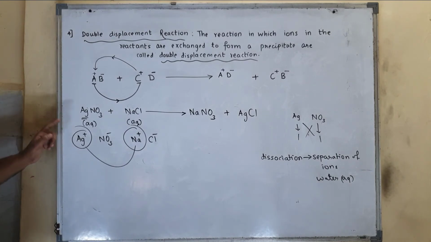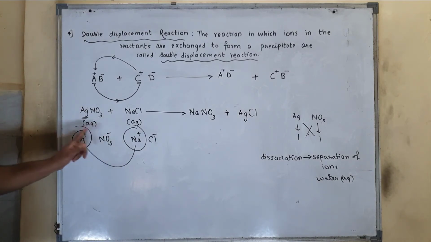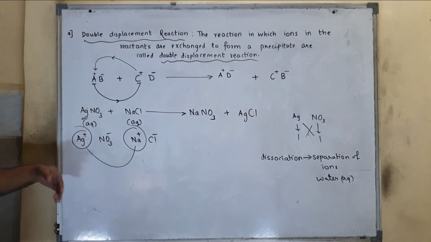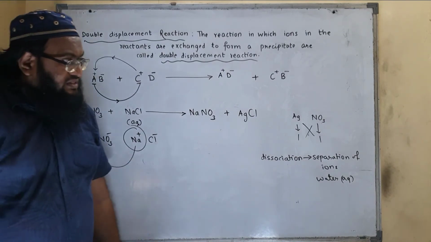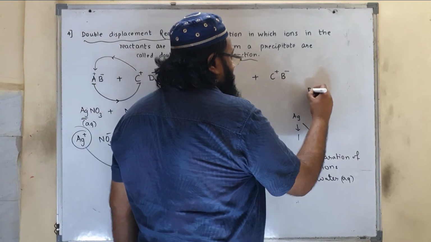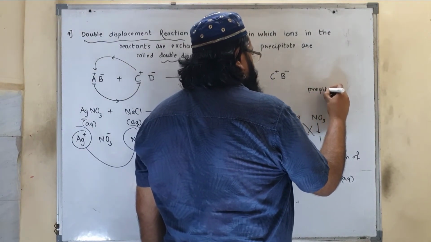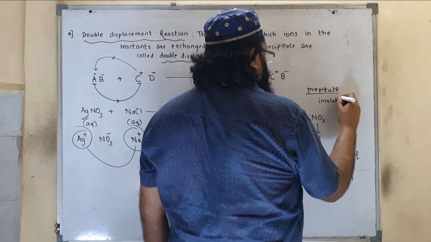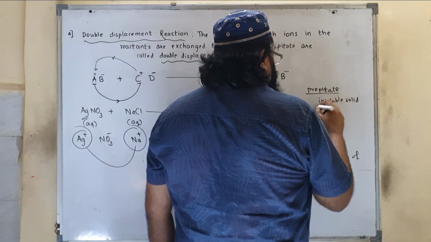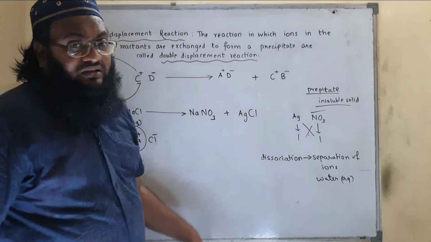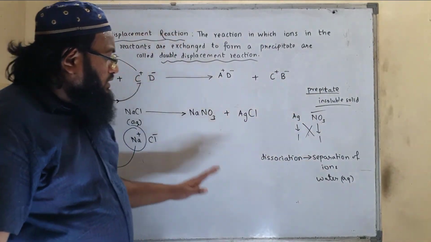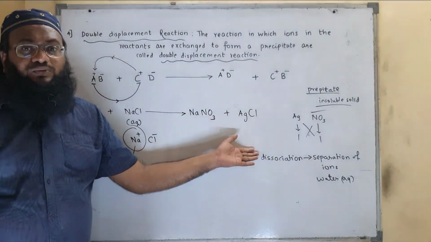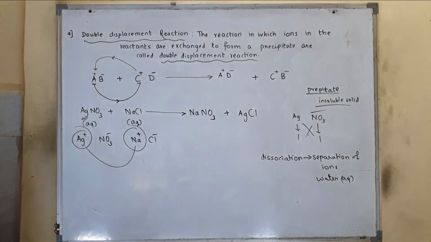So the reaction in which ions in the reactants are exchanged to form what? To form a precipitate. Now what is the meaning of precipitate? Precipitate means insoluble solid. Usually precipitate is formed on the product side. Now the question is, out of these two products, which one is precipitate?